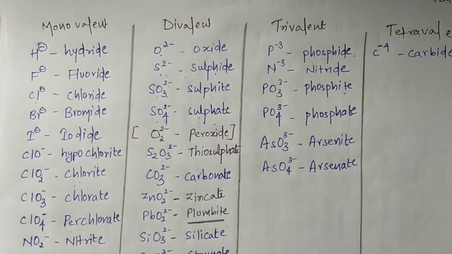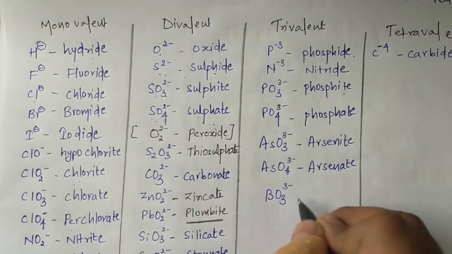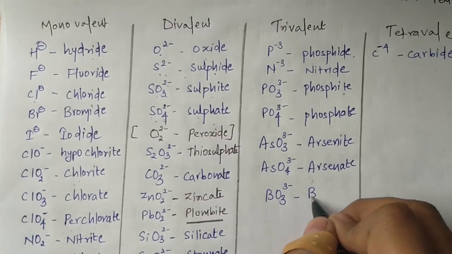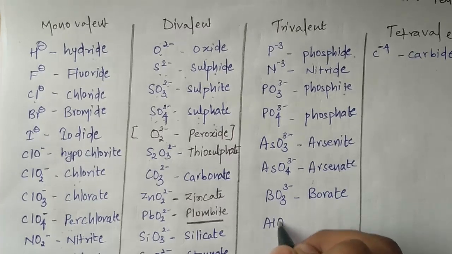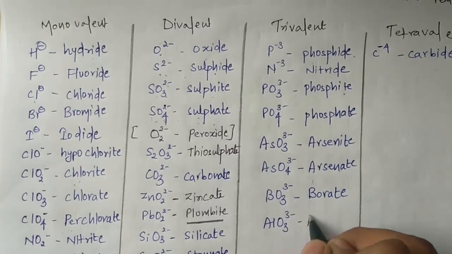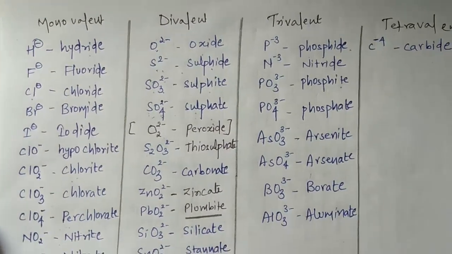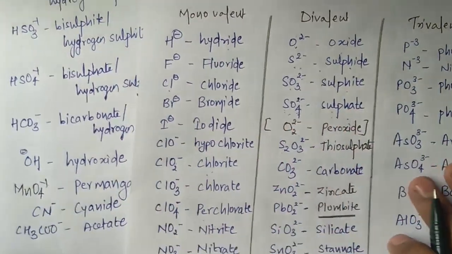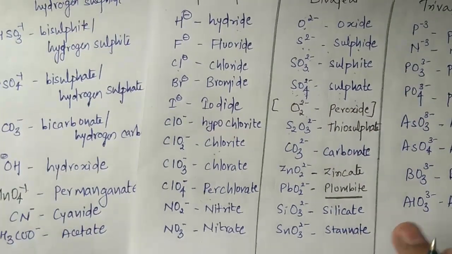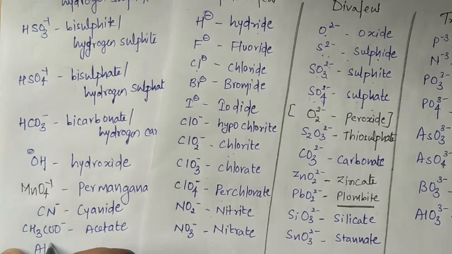Okay, then we are having BO3 3 minus, boron with oxygen. So this will be termed as borate. Then we are having AlO3 3 minus, aluminate. Okay, aluminate. Fine. The aluminate is having one more kid, that is, this is AlO3 3 minus. Now the kid of aluminum will be AlO2.